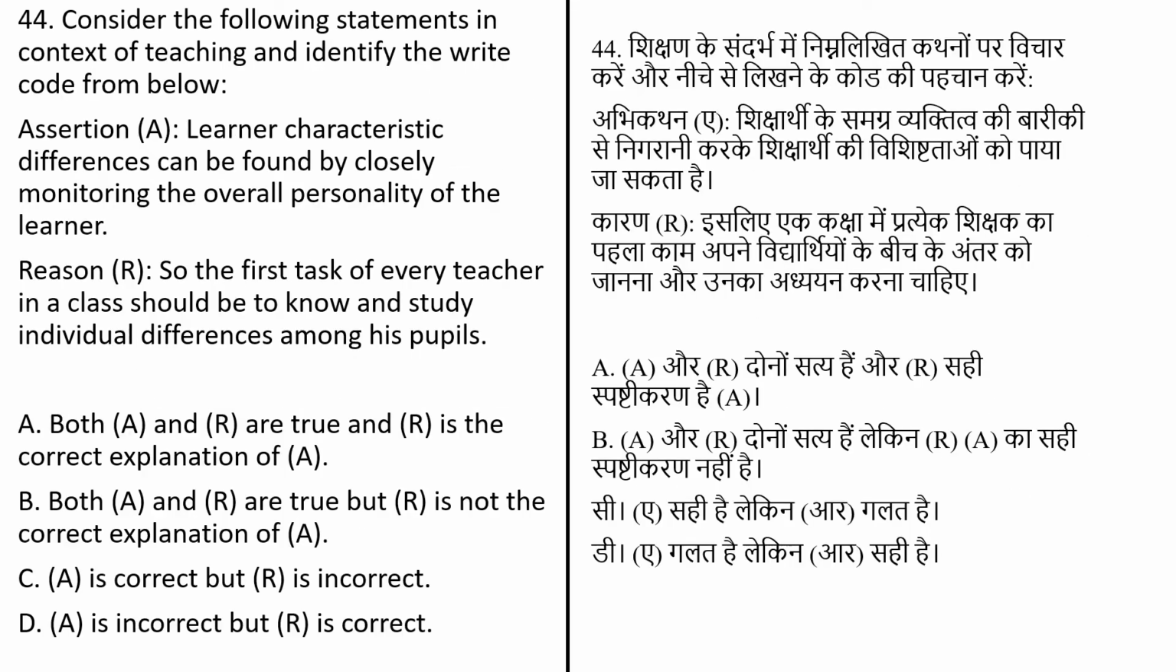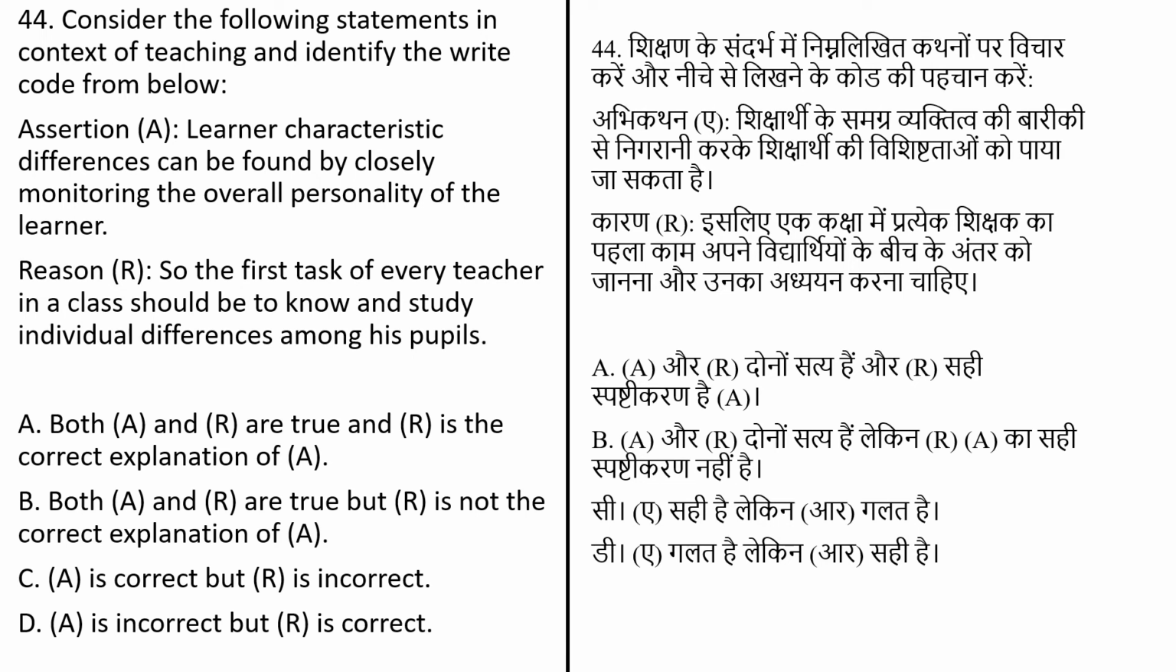Consider the following statement in a context of teaching and identify and write the code from the below. Assertion and reason. Assertion: learner characteristic differences can be found by closely monitoring the overall personality of the learner. Reason: so the first task of every teacher in a class should be know and study individual differences among his pupils. And options are: both A and R are true and R is the correct explanation of the A.